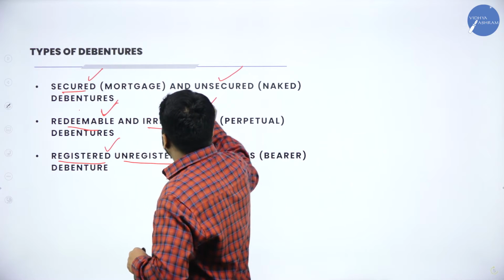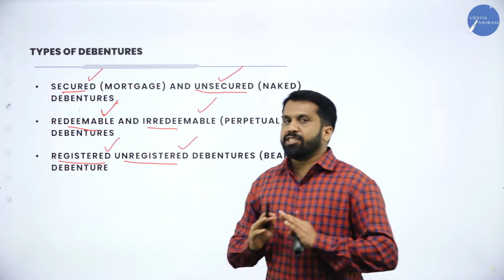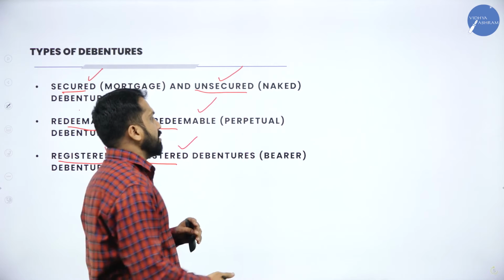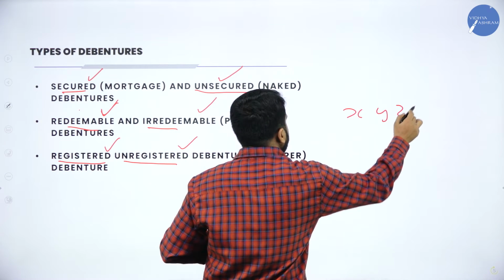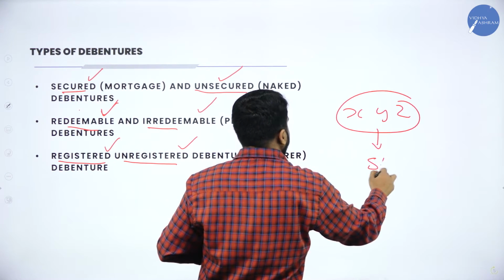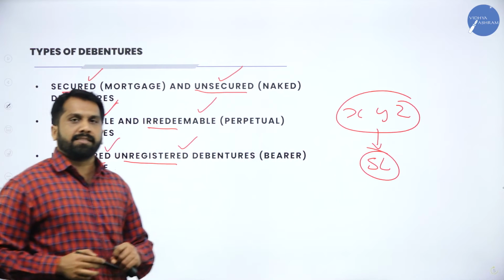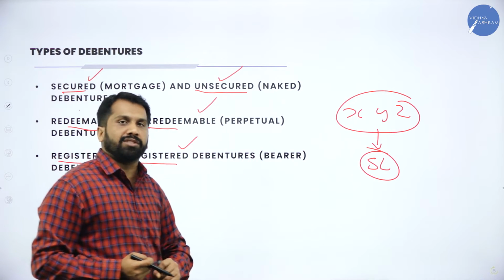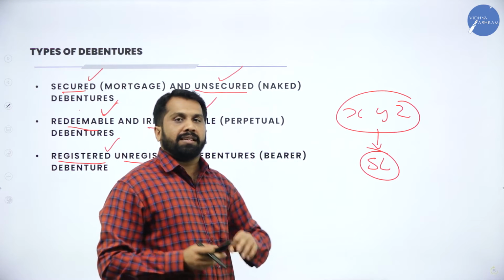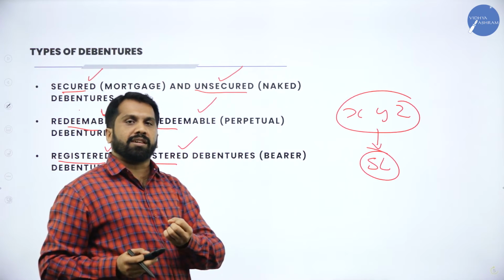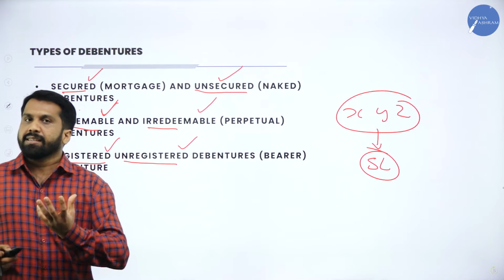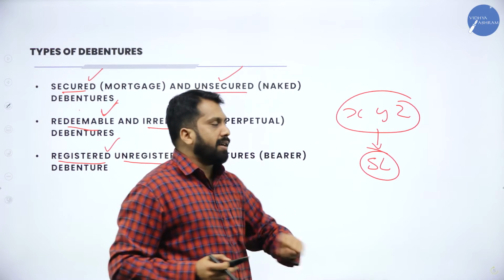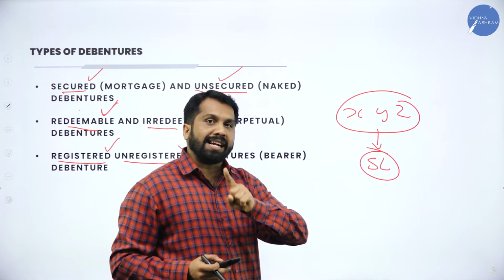Next, secured and unsecured debenture. Now, just assume I am the public. Some company called XYZ requires 5 lakhs. The company asks me, I need 5 lakh, can you invest in my company as a debenture? Now, in the company there are big machineries. The machineries are worth 10 lakh. Again I will repeat. In the company big machineries are there. The machineries are worth 10 lakh.